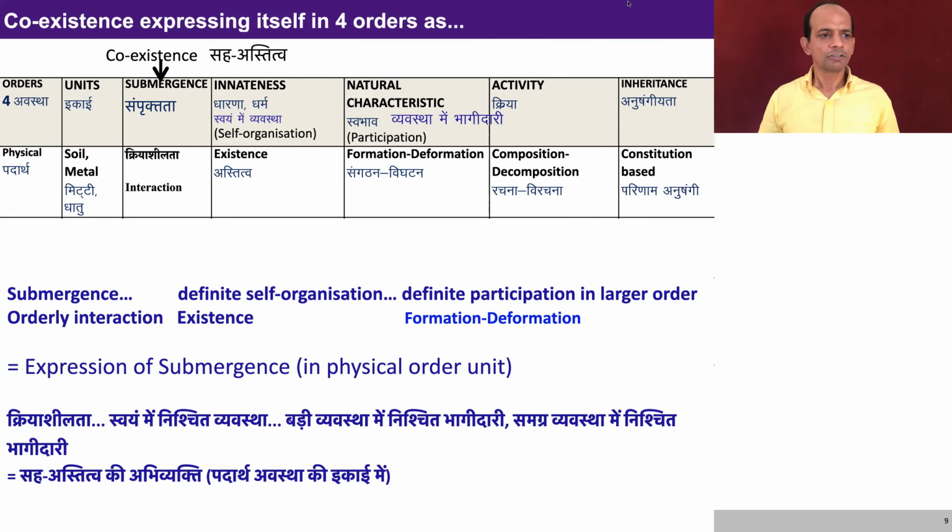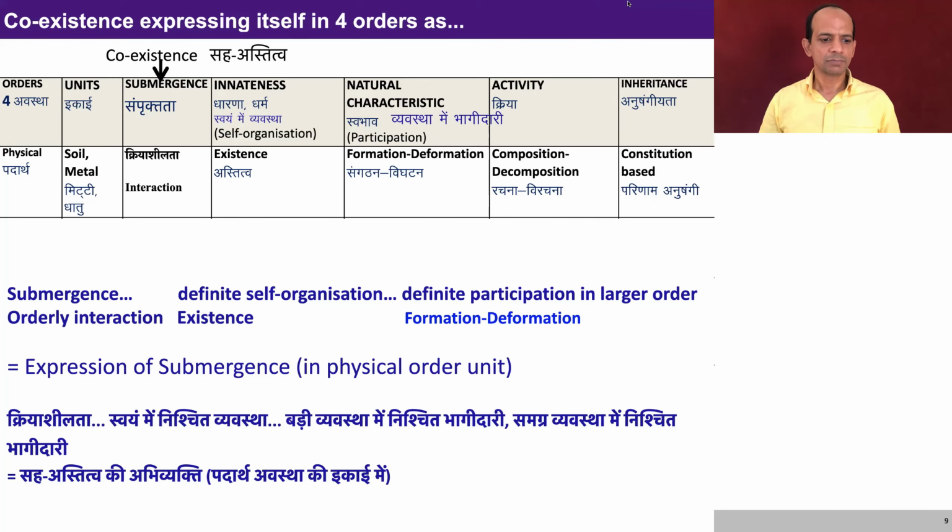Now we'll try to see how coexistence expresses itself in terms of submergence in the four orders. So in the physical order, we are able to see the interaction. Every unit of the physical order is submerged in space, and thus it is active. It is an activity in itself and active with other units, and by virtue of that, we can see the interaction.